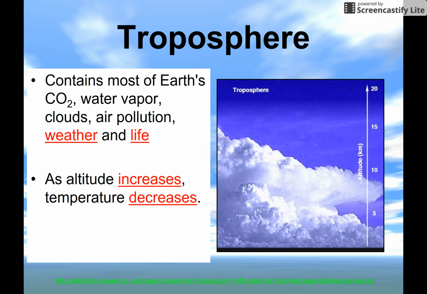As altitude increases in this layer, temperature is going to begin to decrease. So heat that hits Earth's surface will radiate up, but eventually it's going to dissipate and disappear and get very, very cold towards the top of the troposphere.